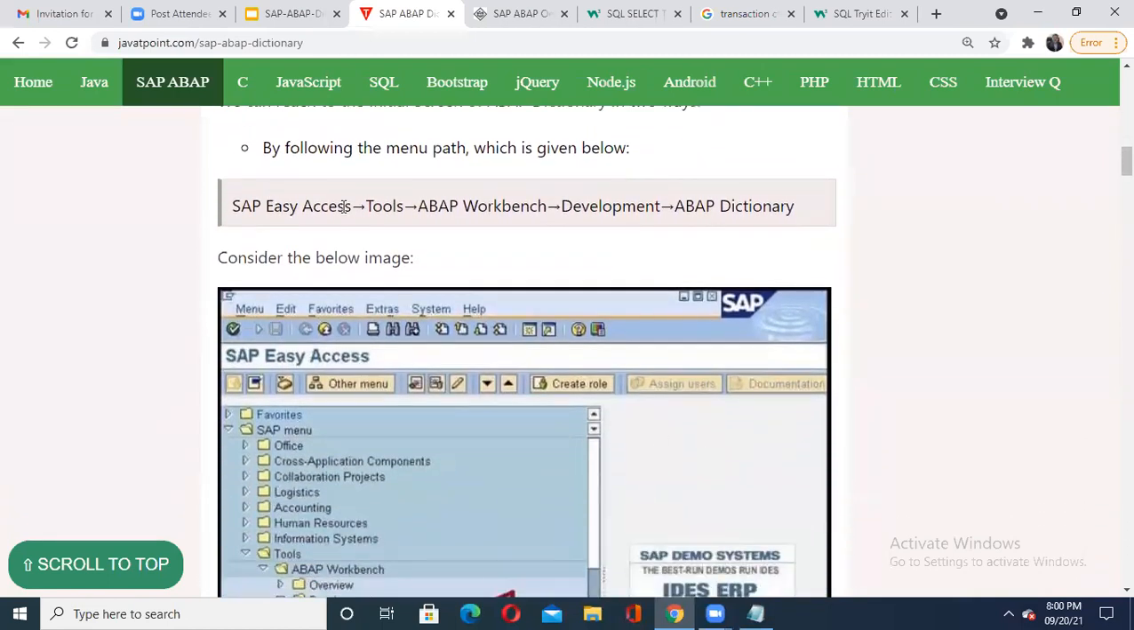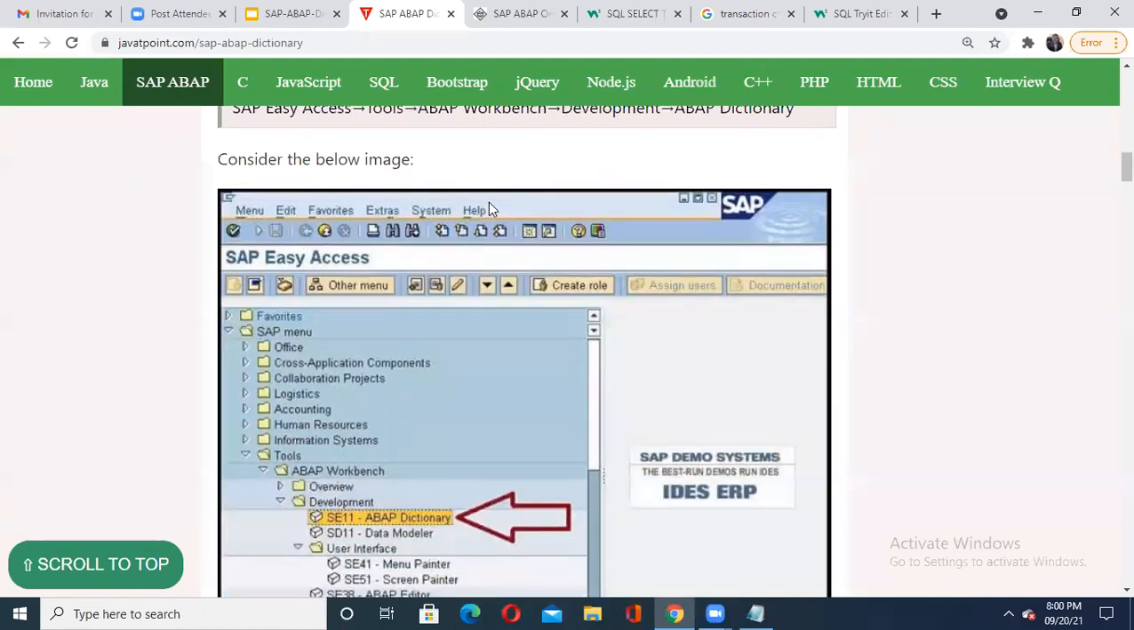SAP Easy Access, Tools, ABAP Workbench. Under that ABAP Workbench, inside the development, you will be able to find your ABAP dictionary. See, here it is highlighted with this color, where it is in SAP Easy Access. Inside your SAP menu, you will find ABAP, and inside the tools, ABAP Workbench.